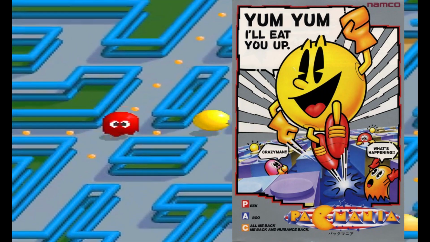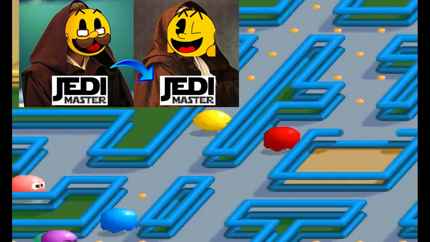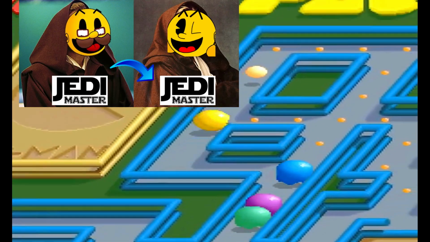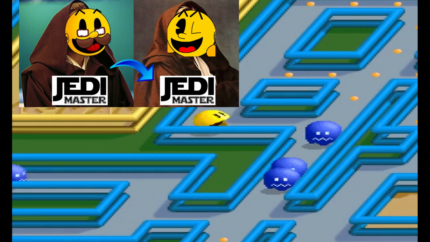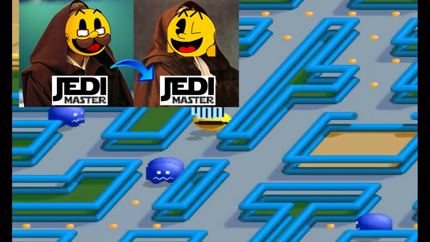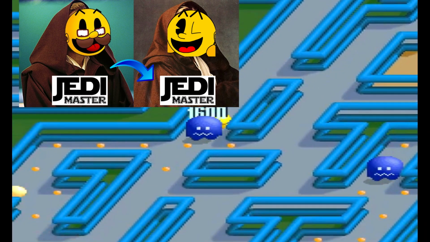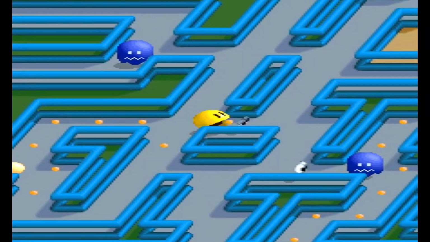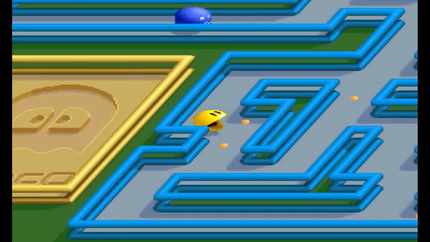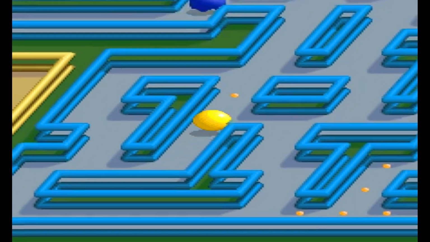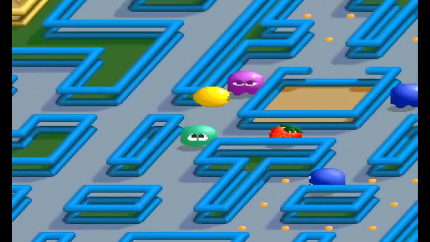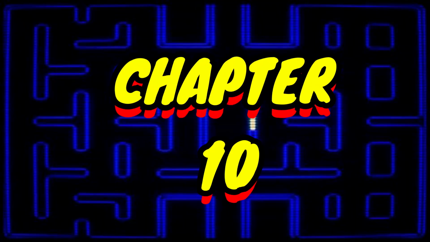He's never been able to do that in the games prior. So we can assume that Pac-Man learned this skill of being able to jump from Pac-Master, teaching him. So now his skills have greatly improved ever since Pac-Man and Roll, right? So why not? Chapter 9, Pac-Mania. It fits. Plus, all the classic ghosts are in there, including Sue from Ms. Pac-Man, so why not? Now we come to the year 1982.